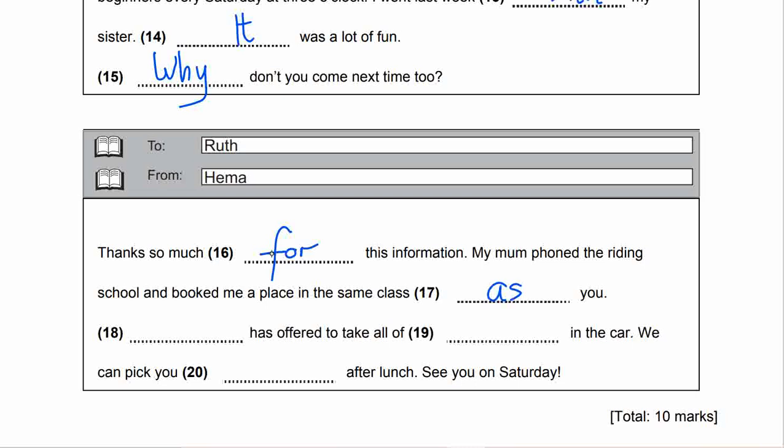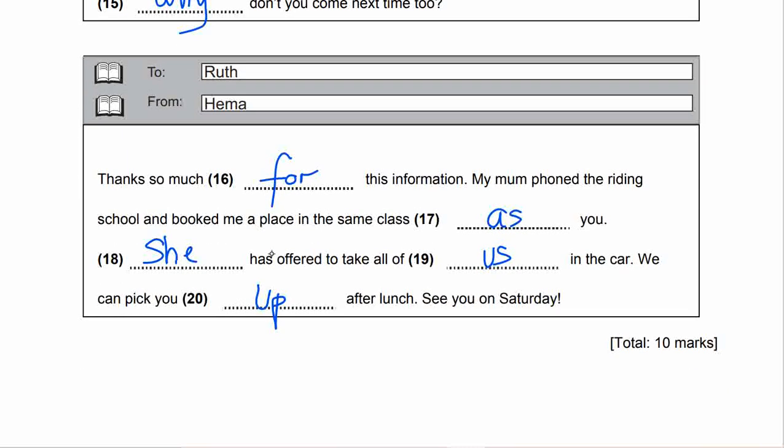She has over to take all of us in the car. We can pick you up after lunch. See you on Saturday. We can pick you up after lunch on Saturday. Up.